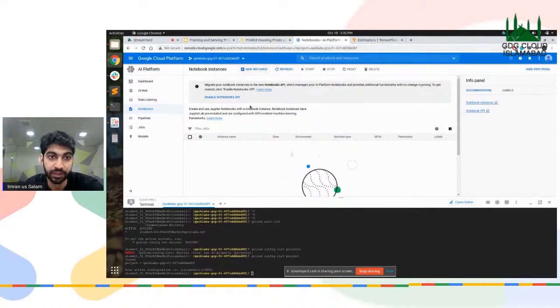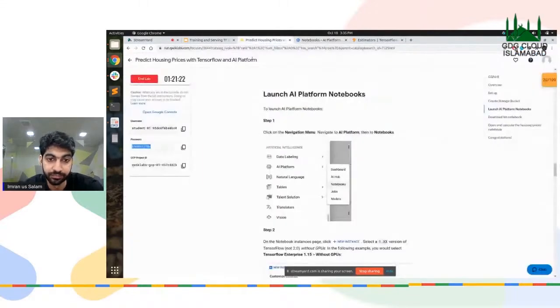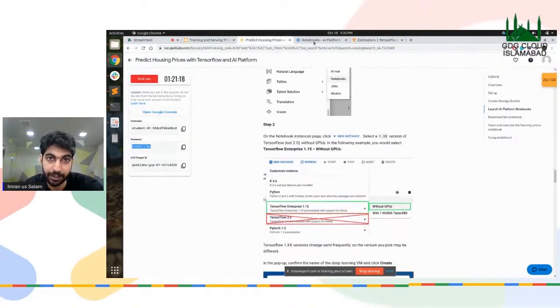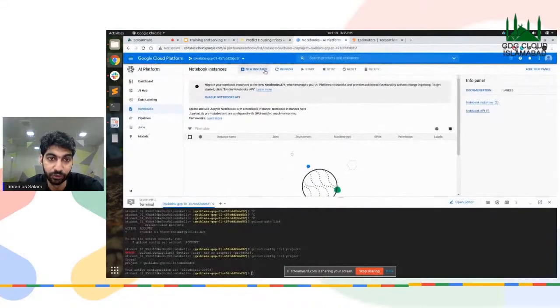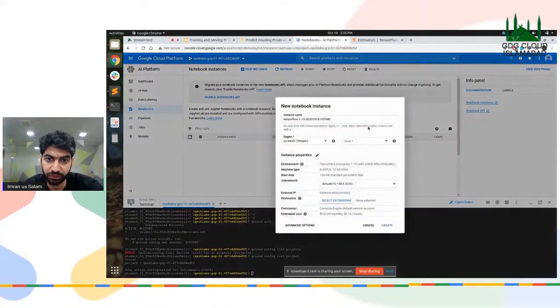Right. Okay. Let's create a new notebook of TensorFlow 1.15. We're not going to use any GPUs right now. Now this notebook will already have TensorFlow 1.15 installed on it.